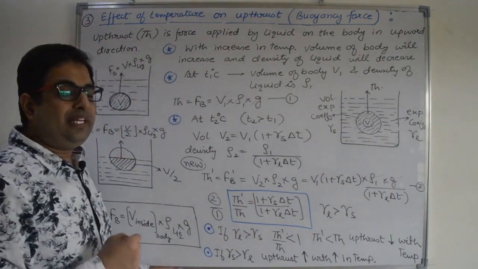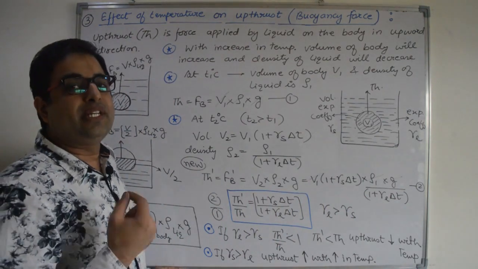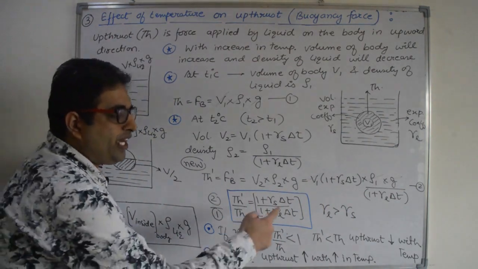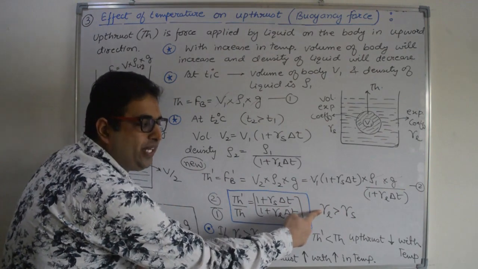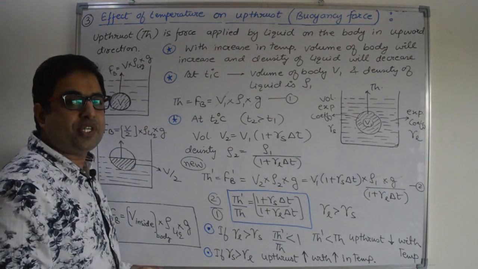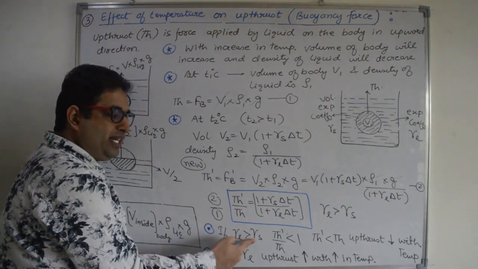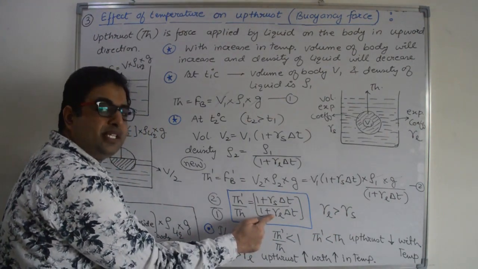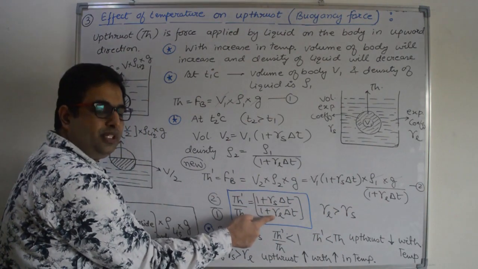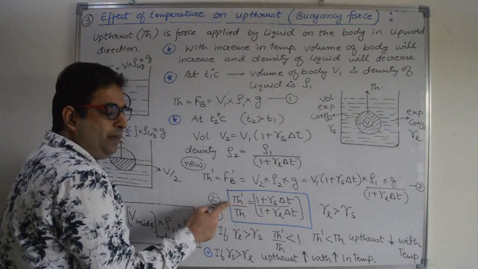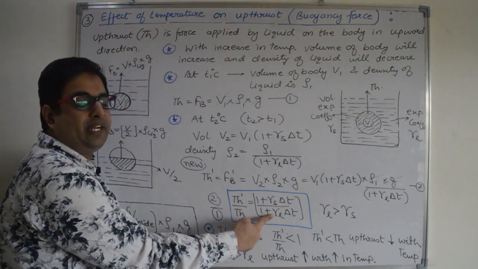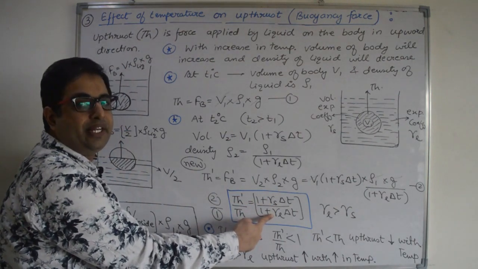Now we know liquid expansion is more than solid expansion. So the expansion coefficient for liquid is more than the expansion coefficient of solid. So γL is more than γS, that means the denominator is more than the numerator. So this ratio will be less than 1, because the numerator is less and the denominator is more.